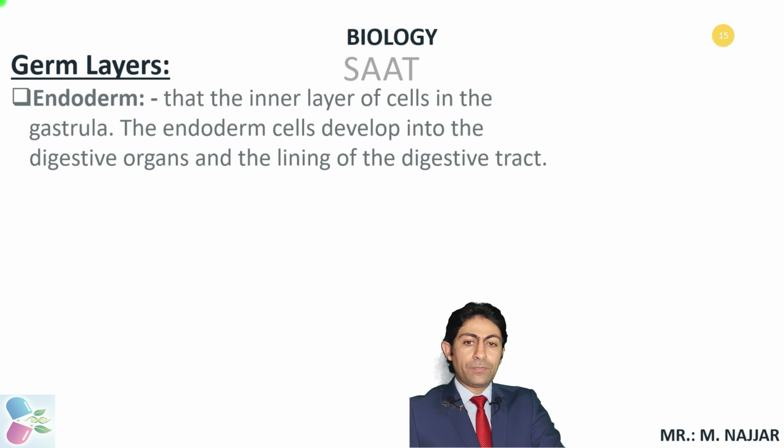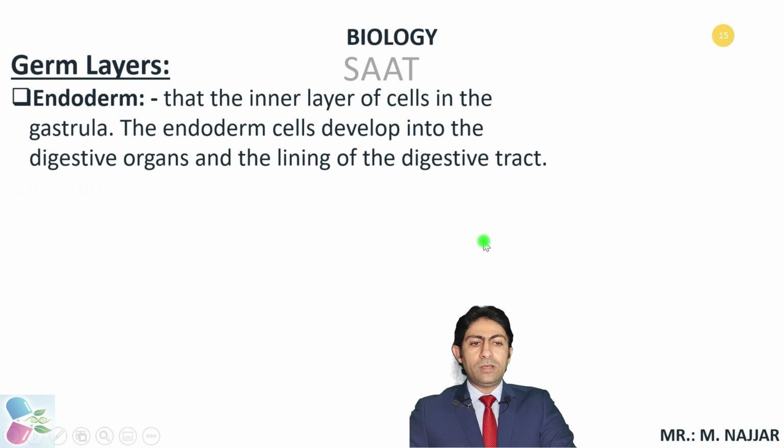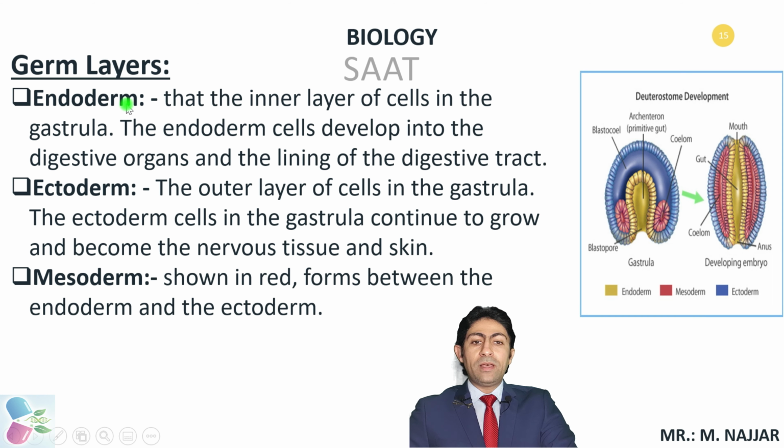Germ layers. We have the endoderm, as we just mentioned, the inner layer of the cells in the gastrula. The endoderm cells develop into the digestive organs and the lining of the digestive tract. Then the ectoderm, the outer layer of the cells in the gastrula, continues to grow and becomes the nervous tissue and the skin. In between them there is the mesoderm. The mesoderm, shown in red here, forms between the endoderm and ectoderm.